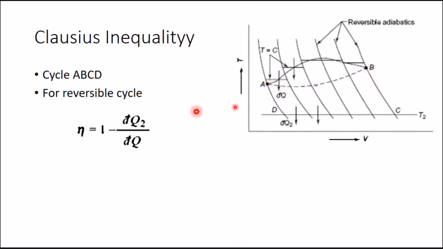For the reversible cycle A, B, C, D, we get Carnot efficiency equal to 1 minus dq2 by dq. But if the cycle is irreversible, we get a different equation. As we know, the reversible cycle efficiency, the Carnot efficiency, is the highest efficiency. If the cycle is irreversible, its efficiency will be less than that of the reversible cycle.